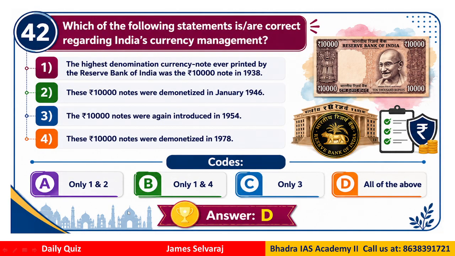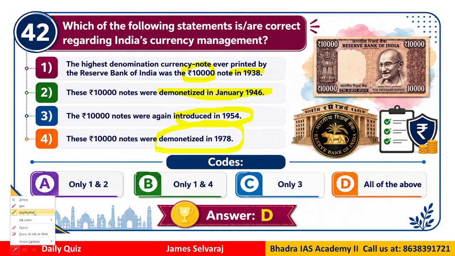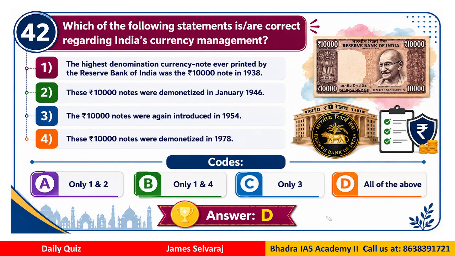If you look here, the correct answer is D. All the statements are correct. Why? Because the RBI printed the highest note of 10,000 in 1938, then it was demonetized in 1946. Then again introduced in 1954, but once again demonetized. So this kind of basic question can be asked in different types of competitive exams, even SSC and banking level exams. You just have to be familiar with these facts.